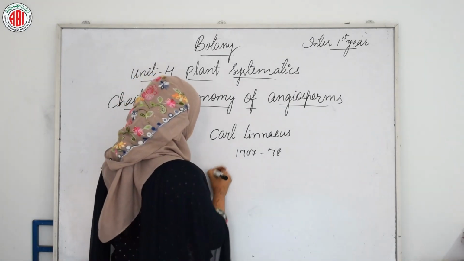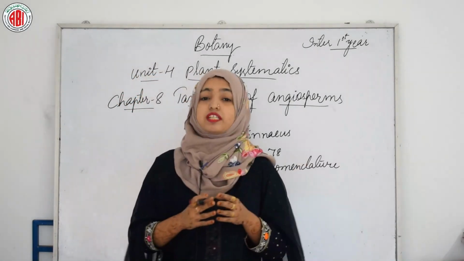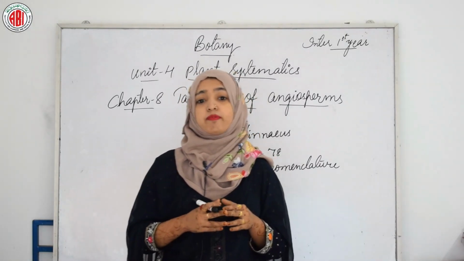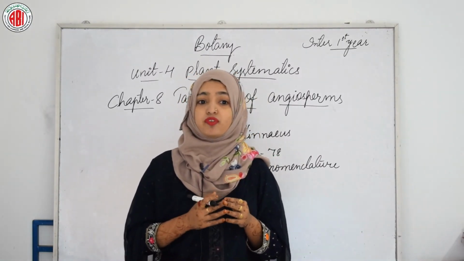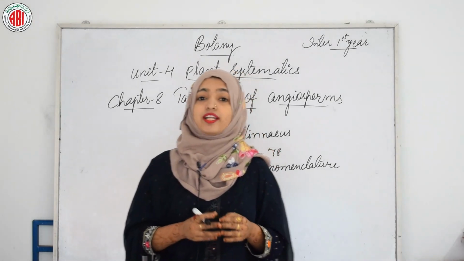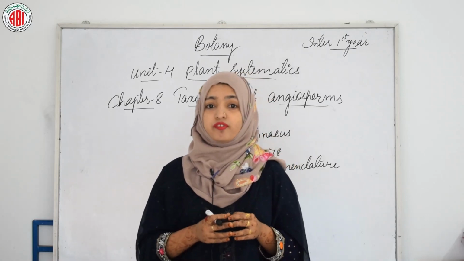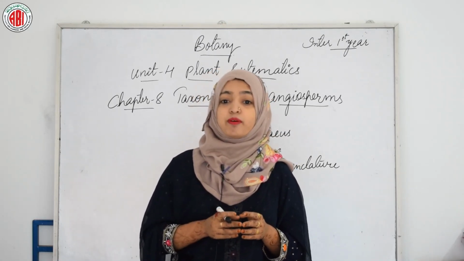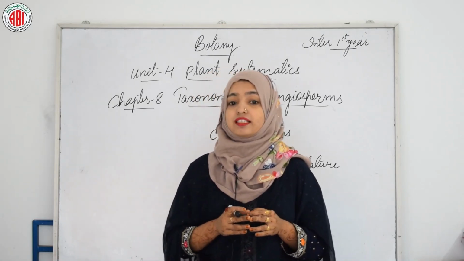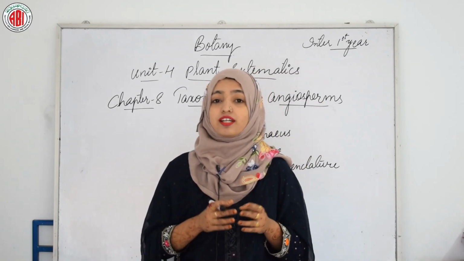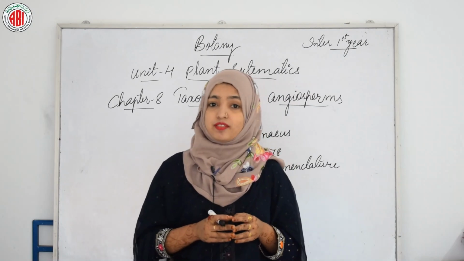binomial nomenclature. He also established a classification system which was simple enough to allow most people to key out a plant much as we do today, and it was called an artificial system because it relied on very few features of the flower, primarily the number of stamens and pistils as the primary basis of division. That is the reason it is called the artificial system of classification.